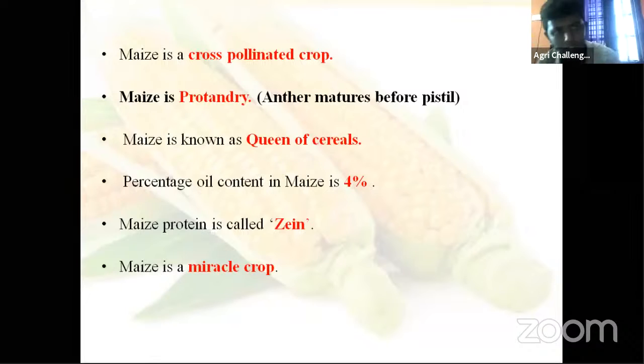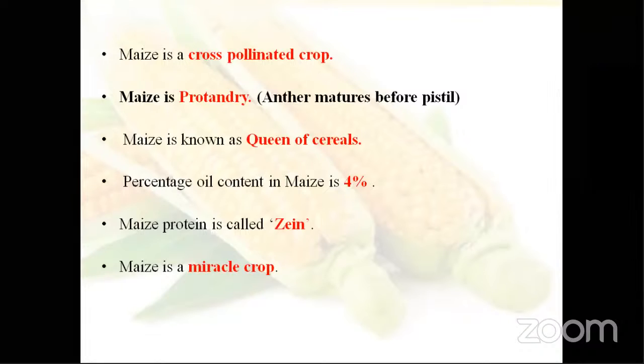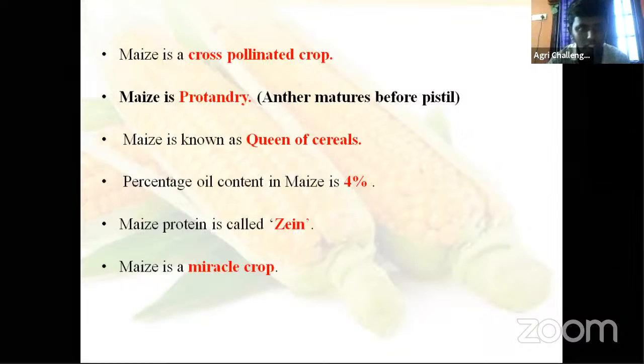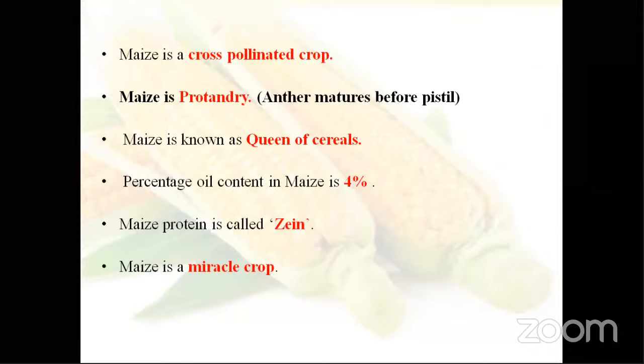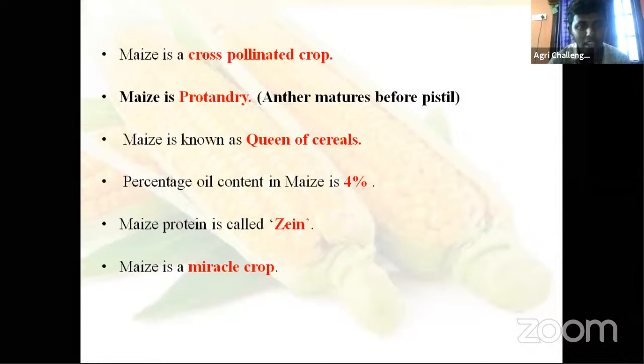Okay. Then, maize is a cross-pollinated crop. Maize is protandrous, the anthers mature before the pistil. Maize is known as what? Queen of cereals. Queen of cereals. Then who is the king? Wheat, sir. Okay.